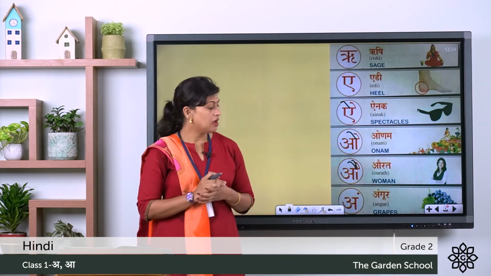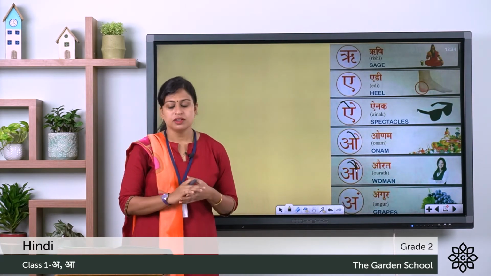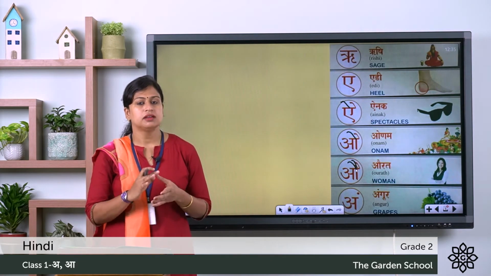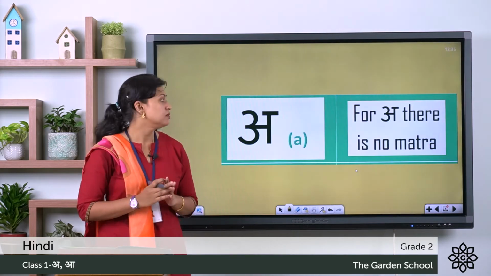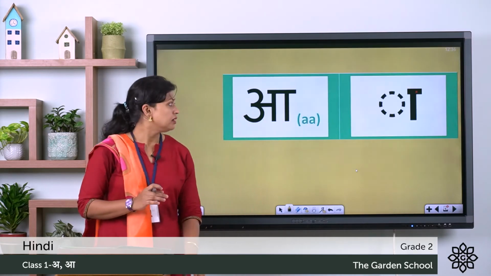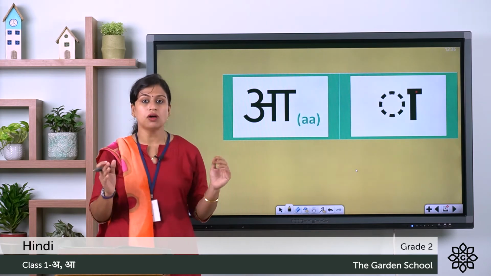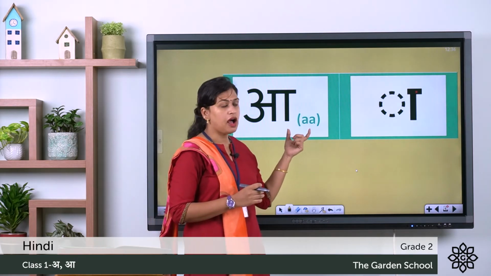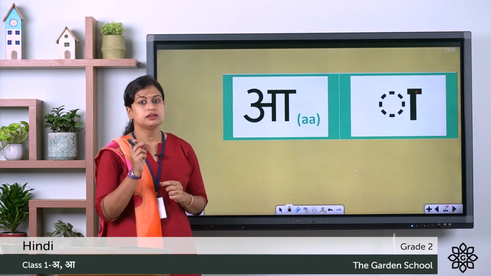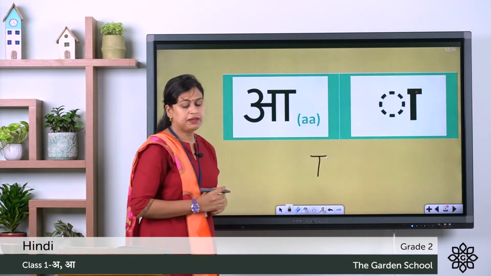Then we have Ang. Ang say angur. Angur means grapes. So these are the Swarakshar with its words. So you have to write these in your notebook. So this was the first Swarakshar A and this has no symbol. Now here the second Swarakshar and the letter is A with a longer sound. Here the symbol for A is just a standing line and on the top a short sleeping line.